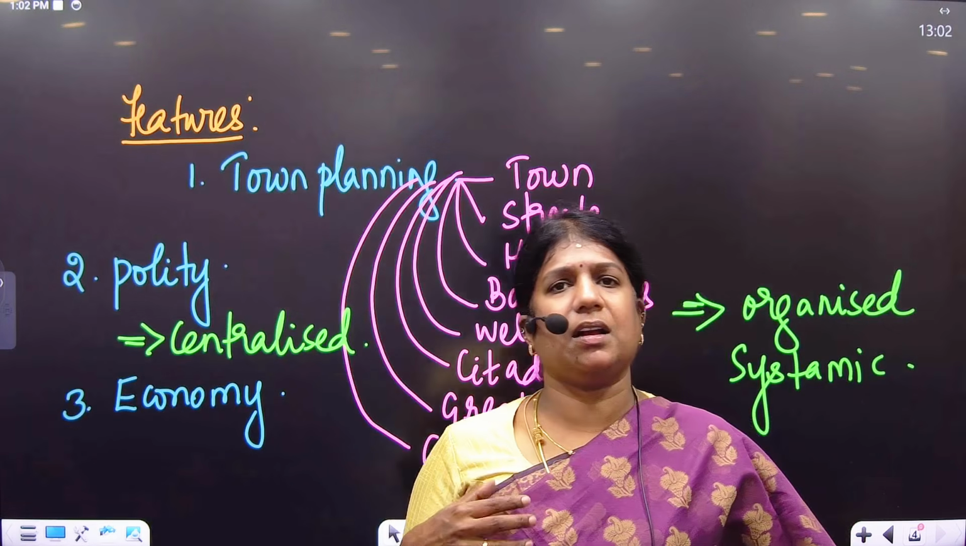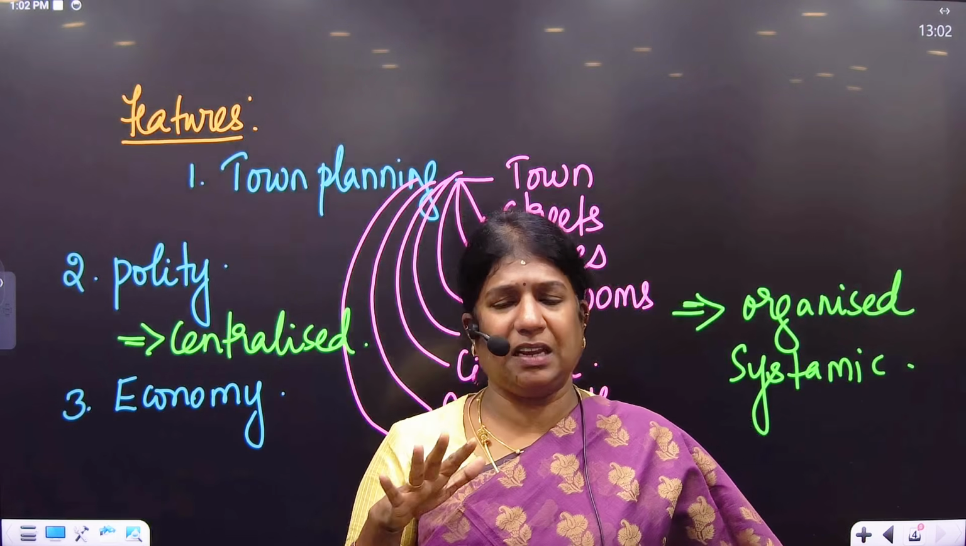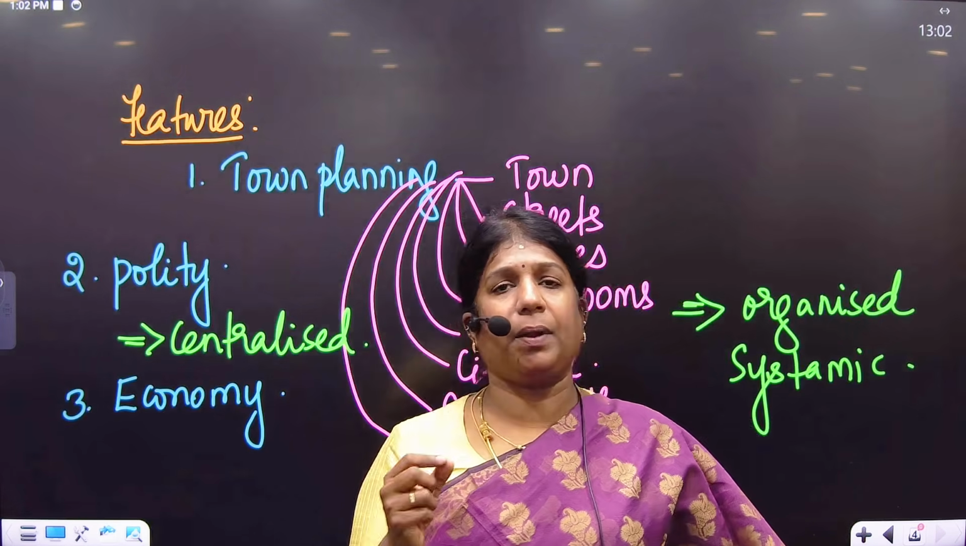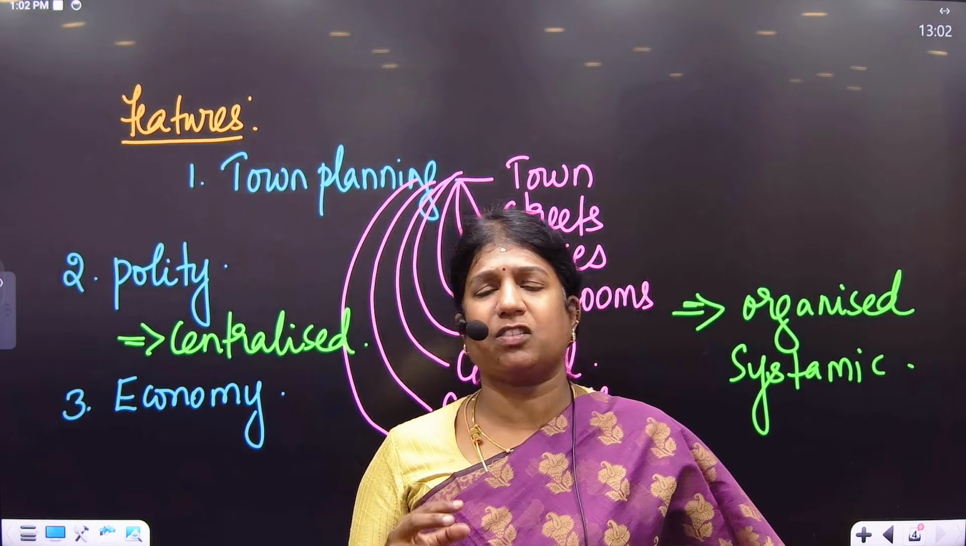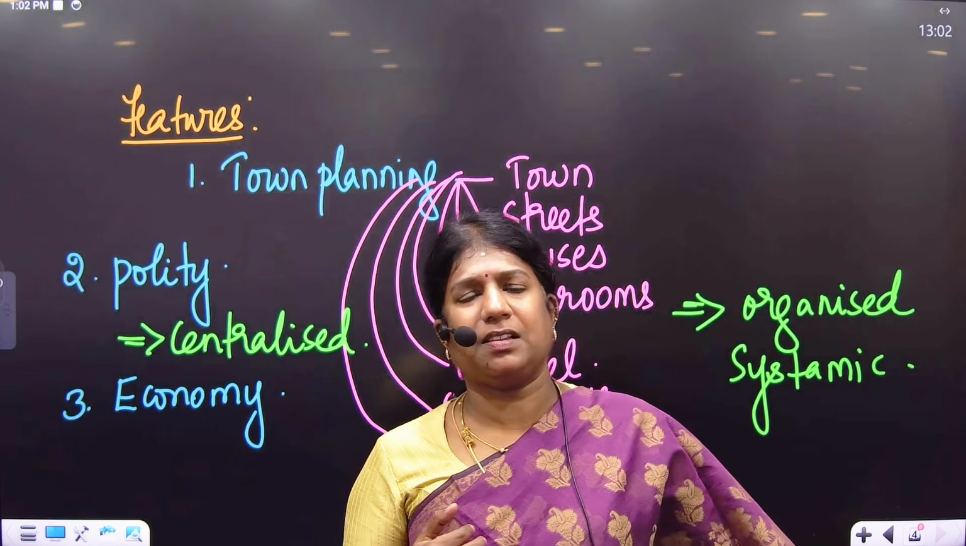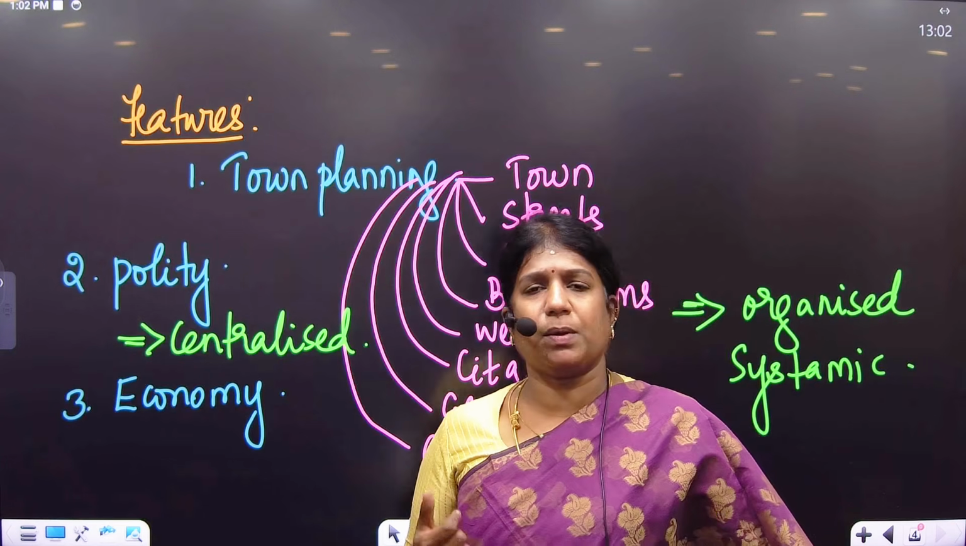Both Rabi and Kharif crops were known to them, and we find plenty of cropping patterns there. At Kalibangan, a ploughed field has been excavated, and there are many terracotta replicas of plough, which clearly indicates that Harappans knew the art of ploughing. And the second aspect in economy was trade.